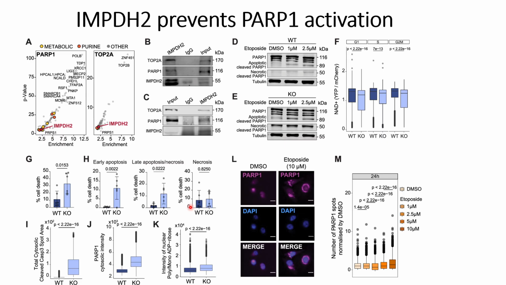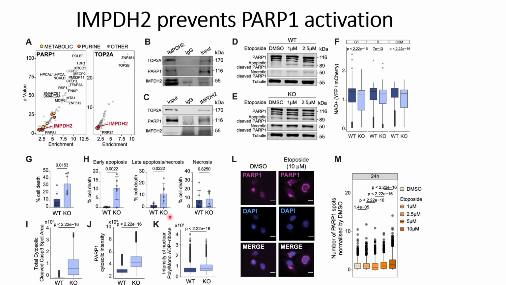After that they checked different markers of apoptosis in the wild type and knockdown cells. Cleaved caspase 3 is high in the knockout cells, and also the PARP cytosolic intensity, as the cytosolic fragment, is high in the knockout. Both of these indicate that high DNA damage or apoptosis occurs in the IMPDH2 knockdown cells compared to the wild type cells.